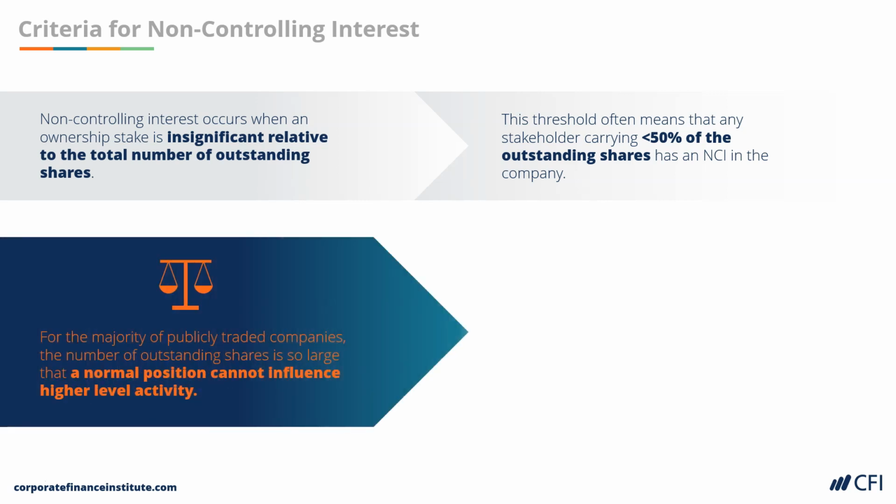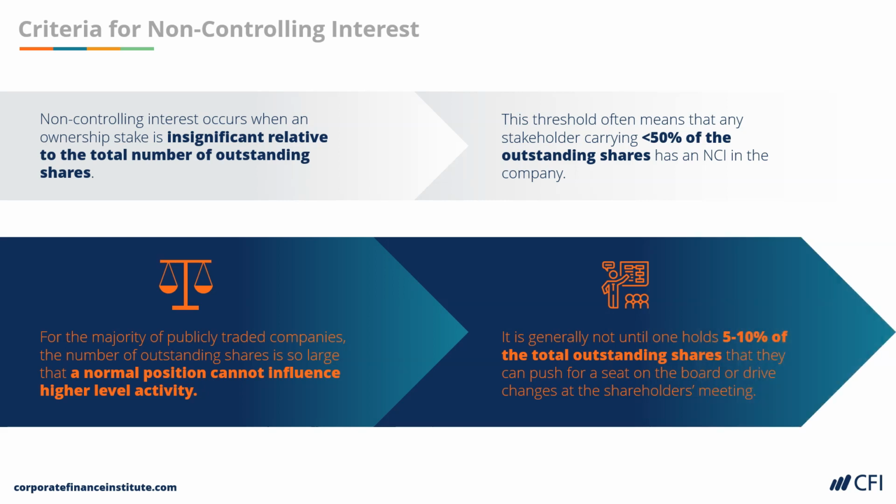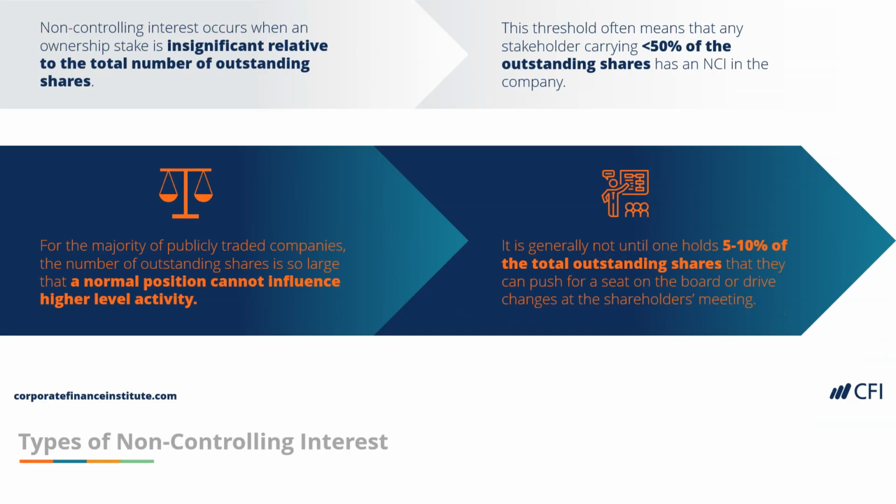The majority of publicly traded companies have such a large number of shares outstanding that a normal investing position cannot influence the company's activities. However, since they have such a large number of shares outstanding, having even 5 to 10% of total outstanding shares can represent a huge amount of voting power in the company. Nonetheless, an investor is considered as having a non-controlling interest as long as they own less than a majority of the shares in a company, even if they have a large amount of voting power.